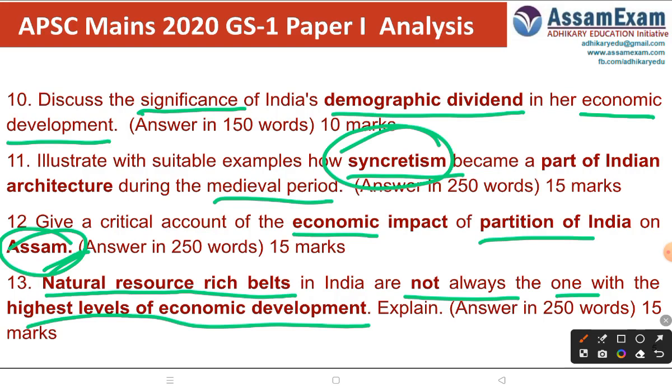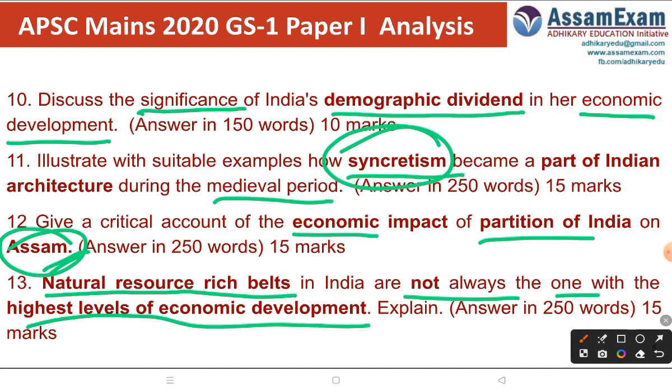But these are the states which are comparatively less developed as compared to Goa, Kerala, Tamil Nadu, and other developed states. So what is the reason why it is like this? You have to explain it.